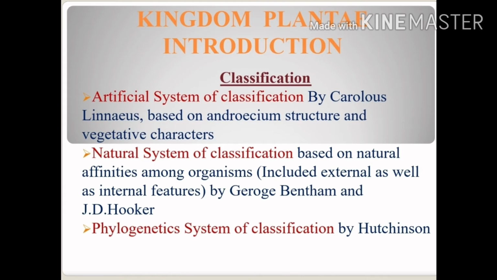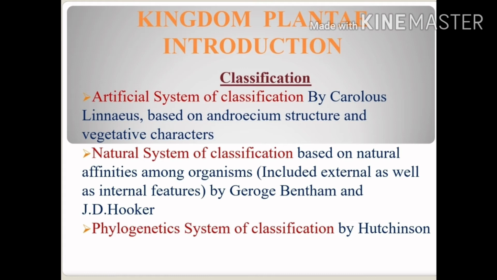Classification. Different scientists have classified the plants according to their different features. So we'll look at three different types of classification. First one is the artificial system of classification that was given by Linnaeus, and this classification was based on androecium structure and the vegetative characters. And the second one, natural system of classification, was based on the natural affinities among the organisms. Under that, external and internal features were included, and this